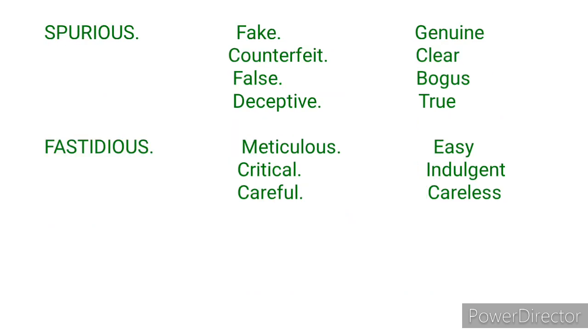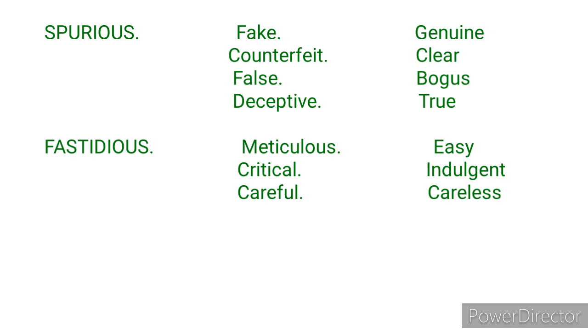The next word is spurious. The word spurious means not being what it purports to be, not being what it claims to be. It means to be fake. Now the synonyms are fake, counterfeit, false, deceptive, and the antonyms are genuine, clear, bogus, true, valid, honest. These are the antonyms.